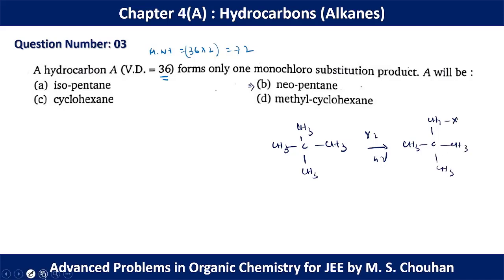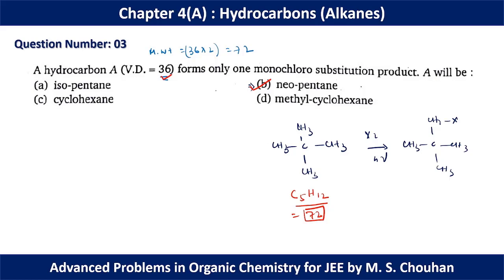Now if we calculate the molecular weight, here we have C5H12 and the molecular weight is 72. The vapor density is 36. So for question number 3, option B should be the correct option.